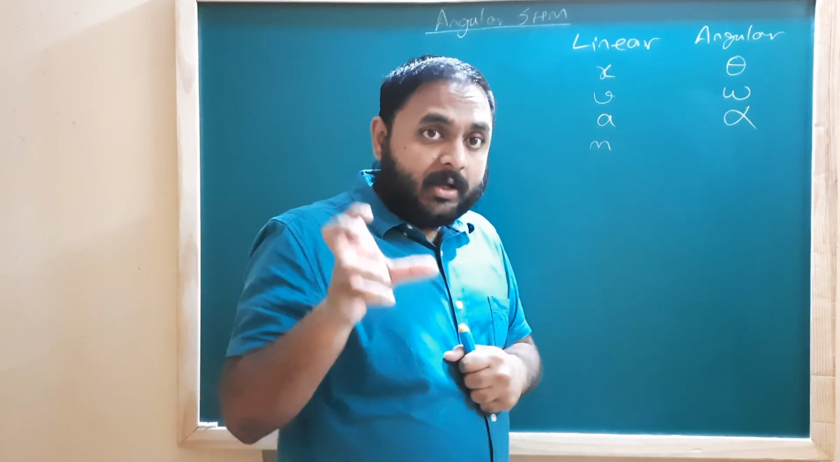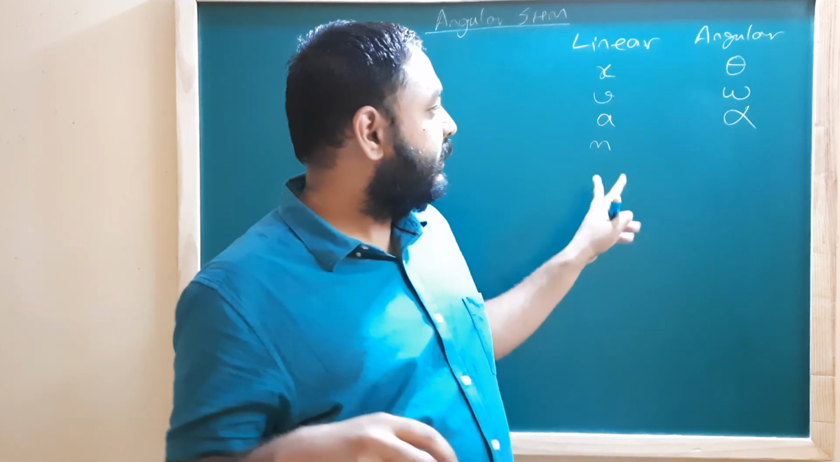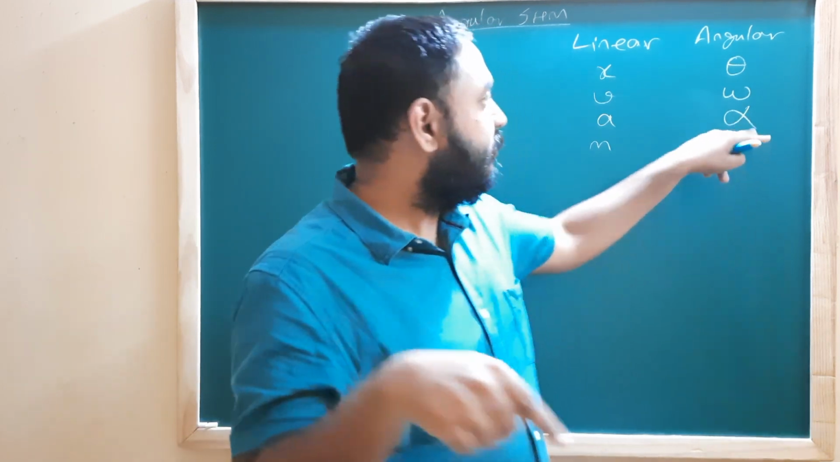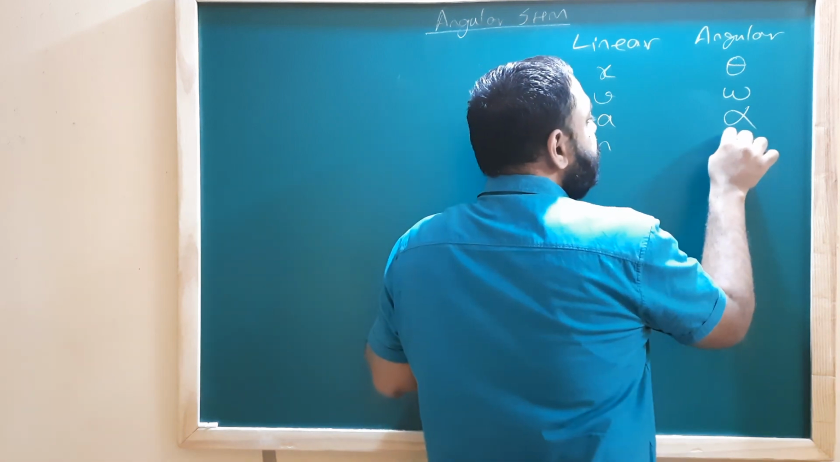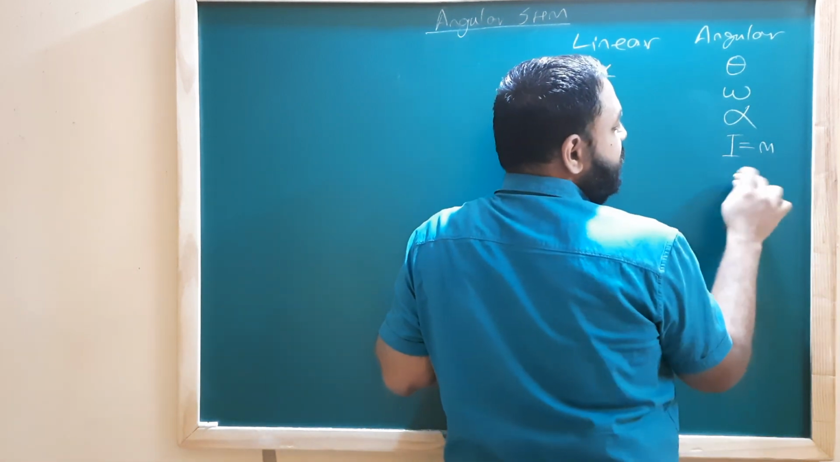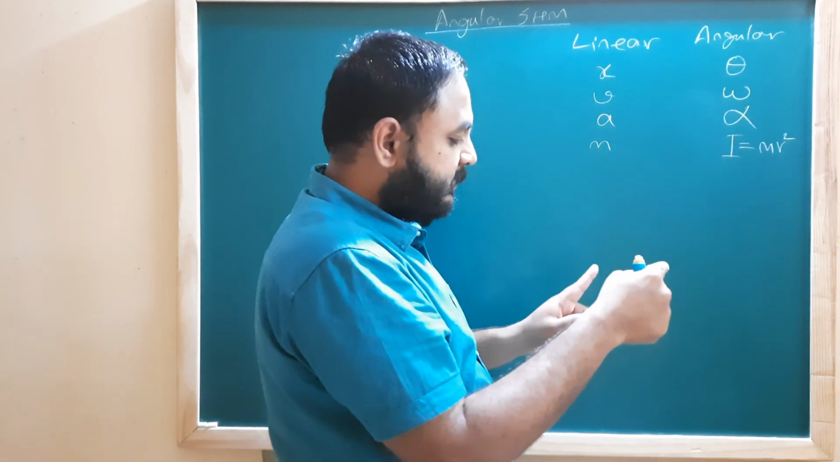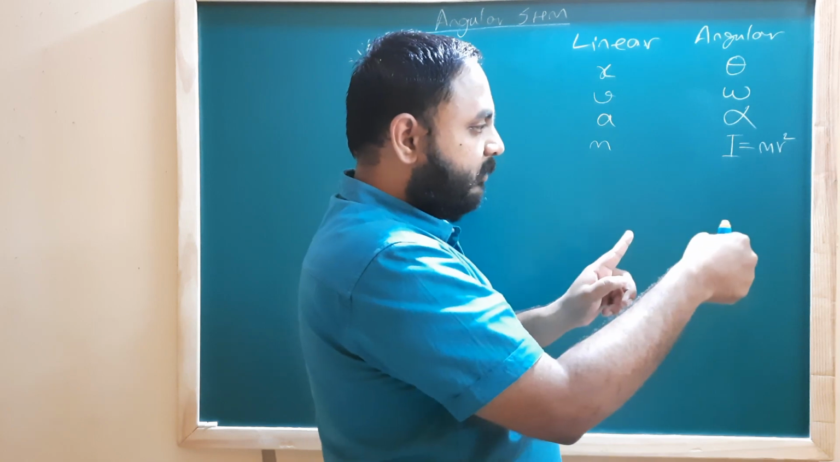The role that mass plays for linear motion, there is a similar quantity that plays the same role for angular motion. We call it the moment of inertia. And what is the moment of inertia? Moment of inertia is nothing but mass multiplied by the square of the distance of that point from its axis of rotation.